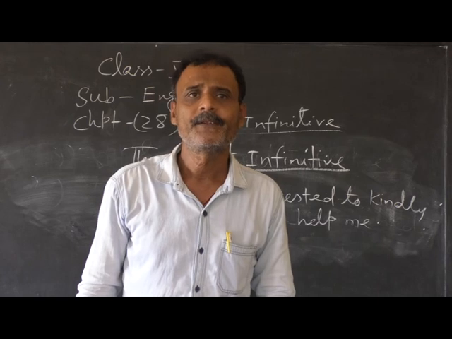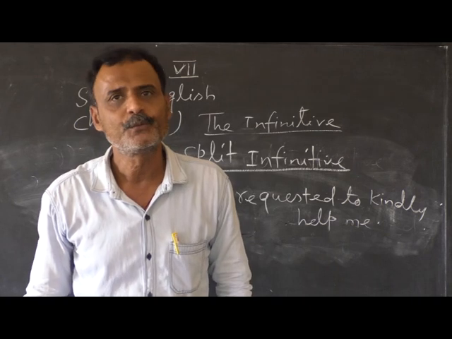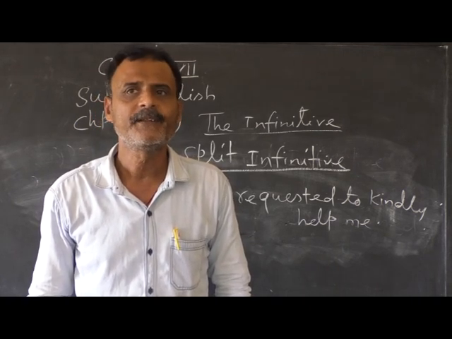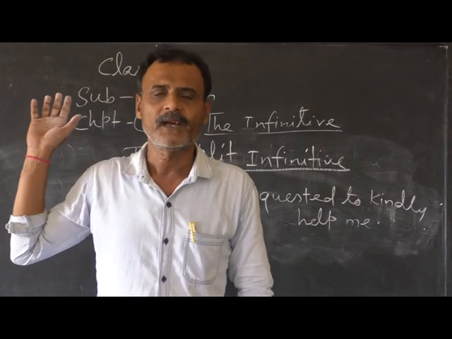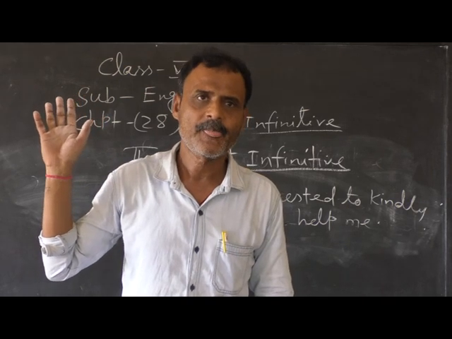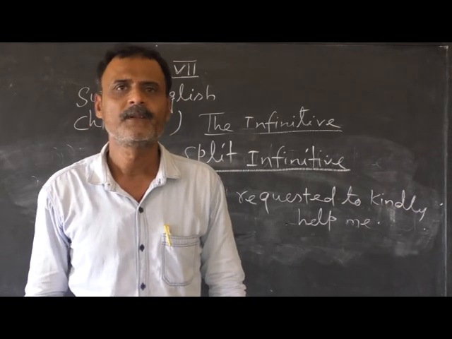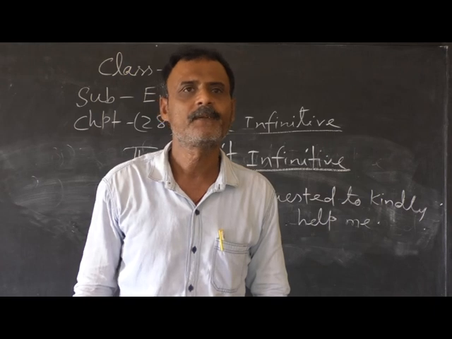Number one, simple infinitive or noun infinitive. Number two, gerundial or qualifying infinitive. And number three, split infinitive. And one by one, I tried my level best to show you their uses. And I hope this will help you understand the infinitive.